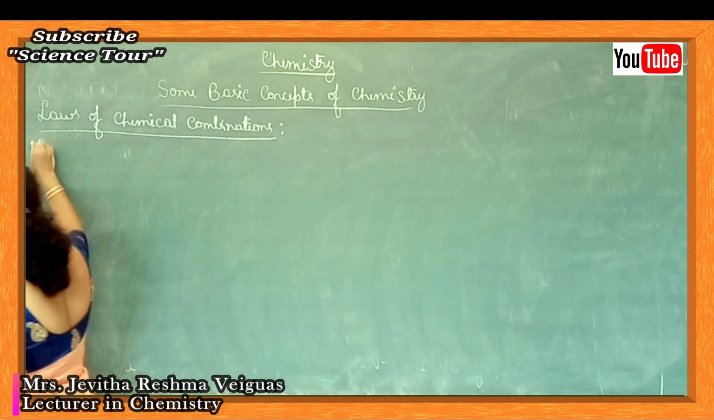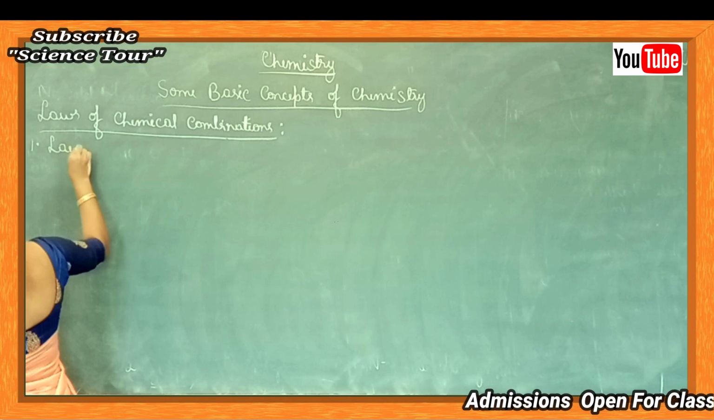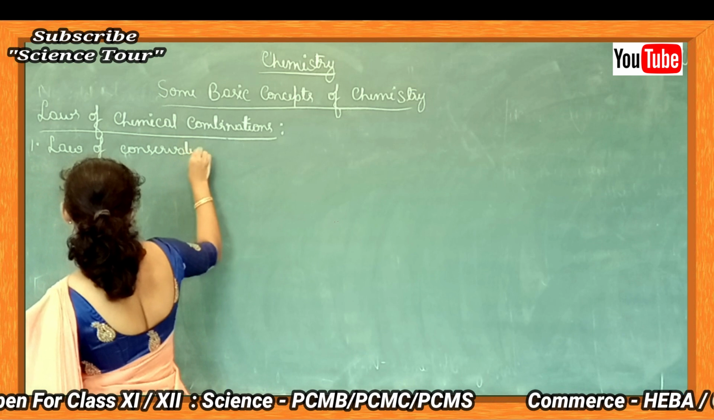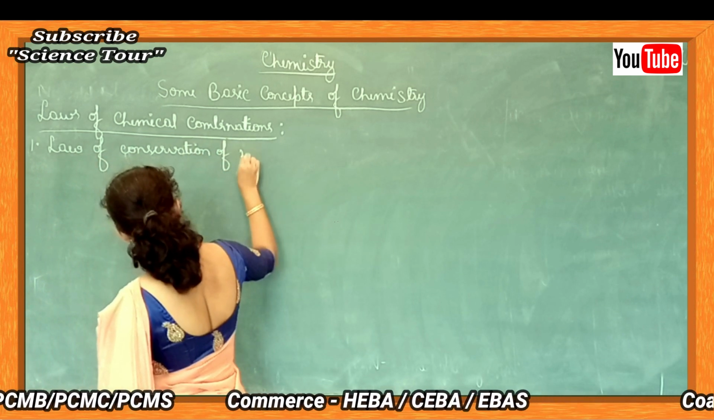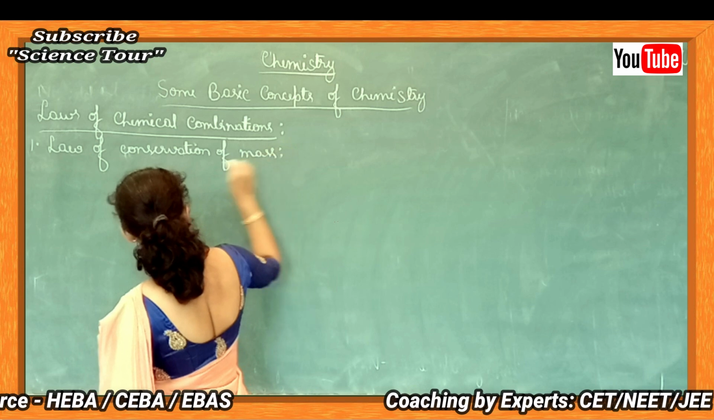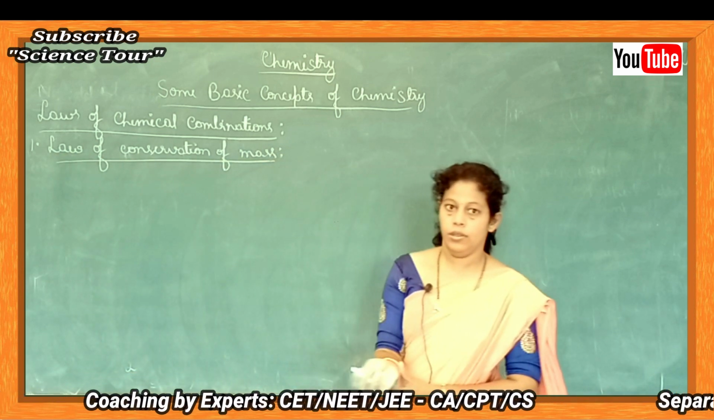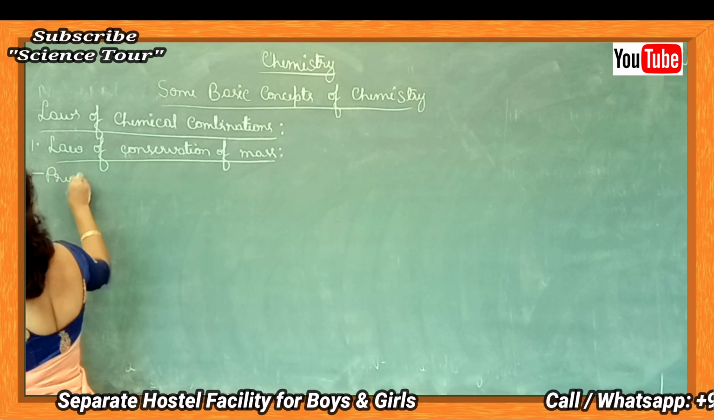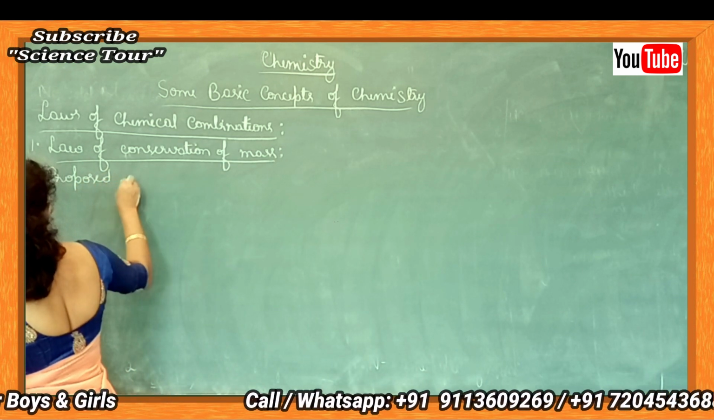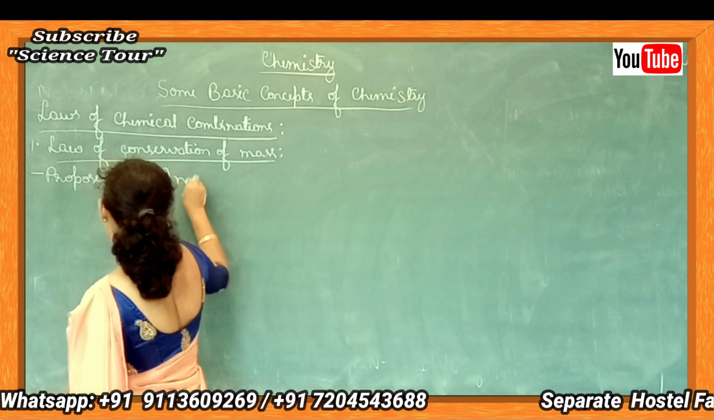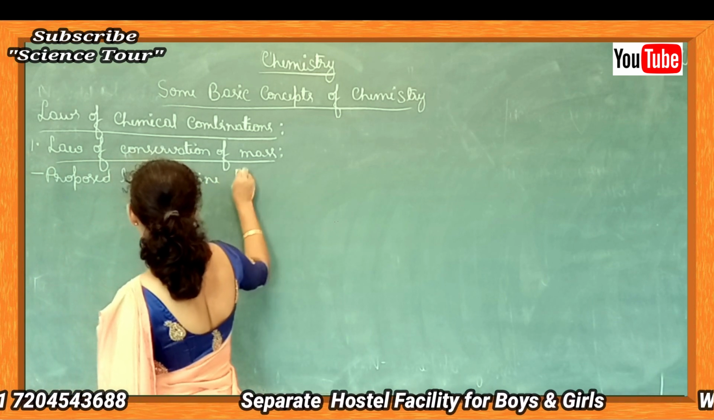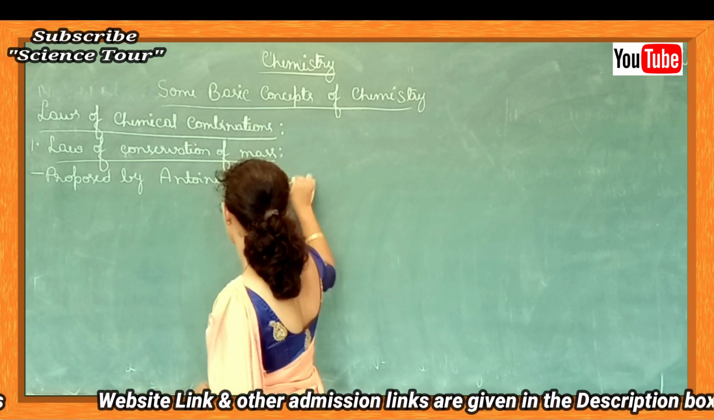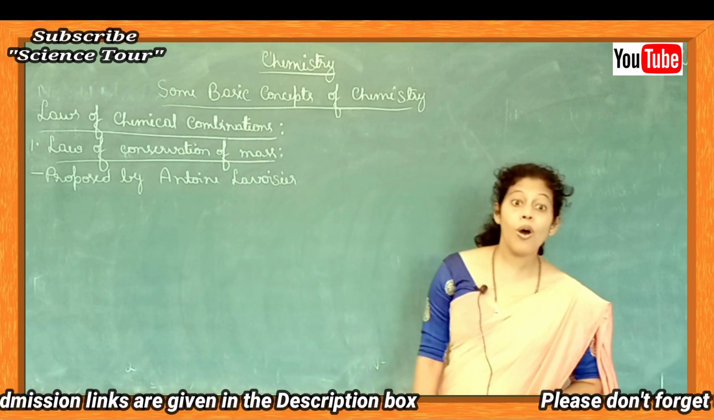Let's take the first one, law of conservation of mass. Law of conservation of mass. This law was proposed by scientist Antoine Lavoisier. Antoine Lavoisier proposed this law. What the law says?